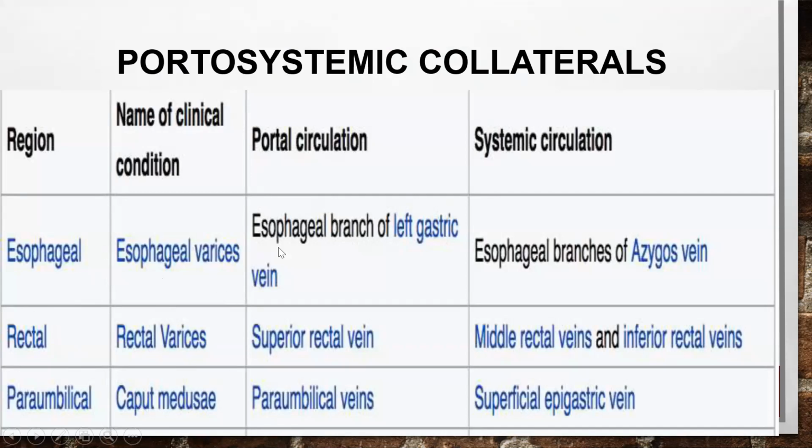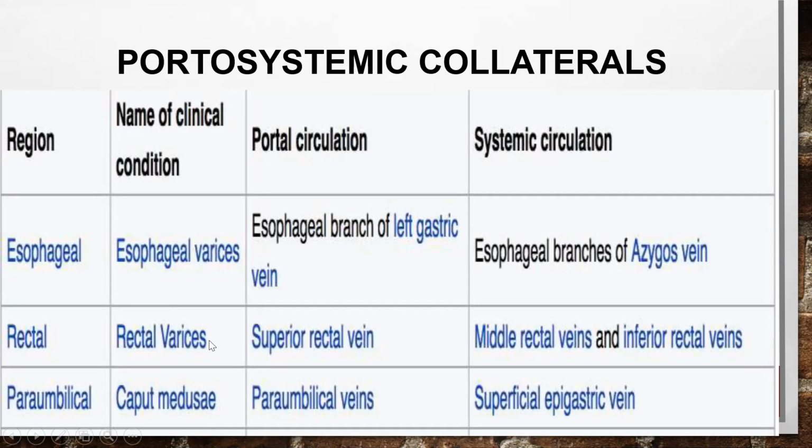In the esophagus, the portal circulation vessel is the esophageal branch of the left gastric vein. This is one of the important MCQ questions, so please remember it. In the esophageal region, the esophageal branch of the left gastric vein is the portal part. The systemic part is the esophageal branch of the azygos vein. Esophageal varices, when they rupture, will lead on to hematemesis and melena.